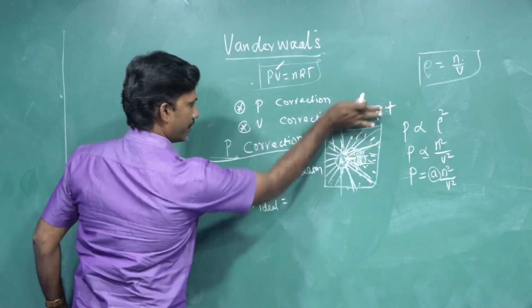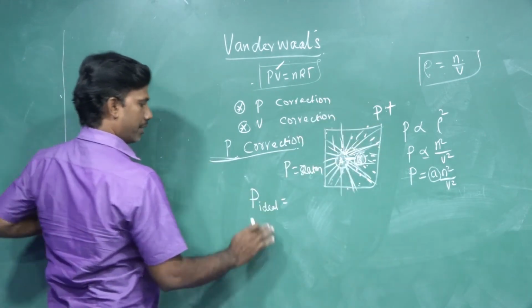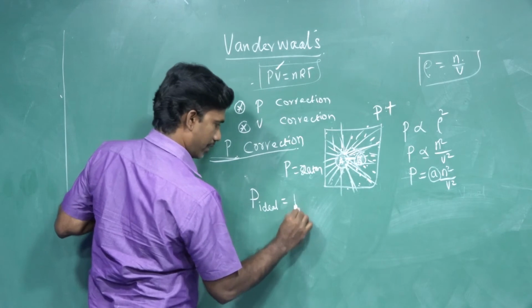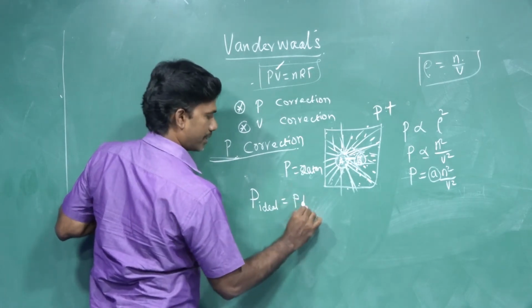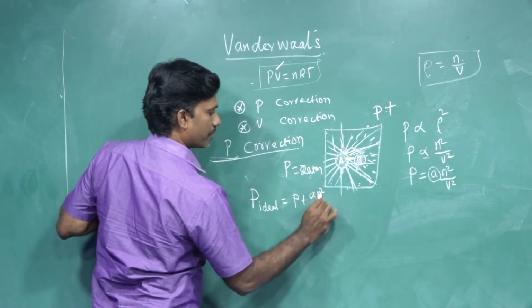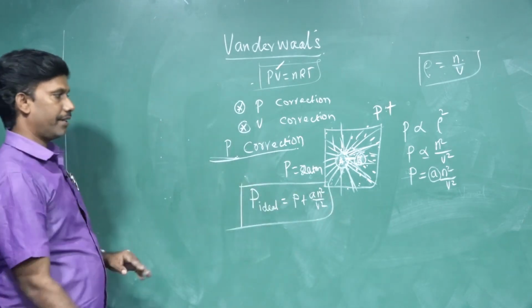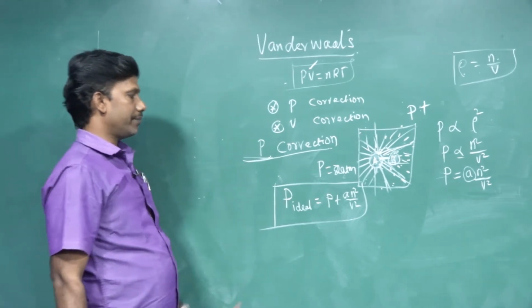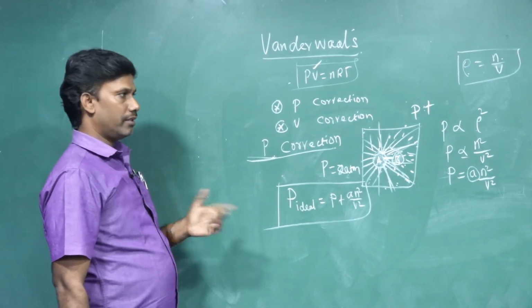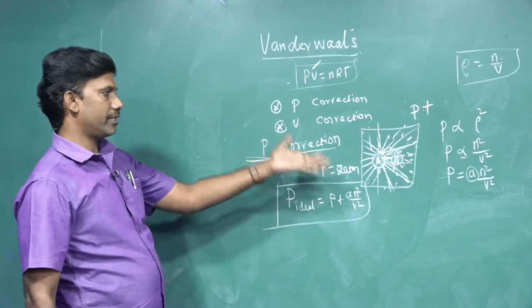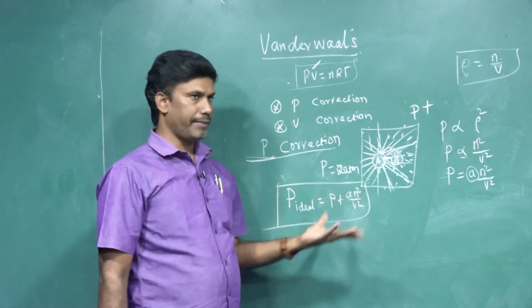What is the real pressure of the container? The ideal pressure should be the real pressure plus a N squared by V squared. Okay, this is the pressure correction made by van der Waals. Are you getting me or not? Just listen to this, once again I am explaining.